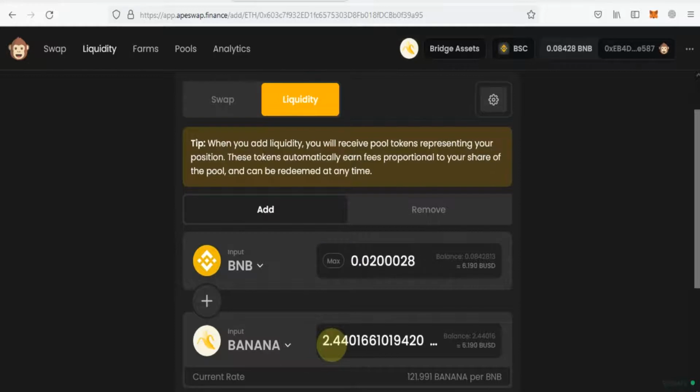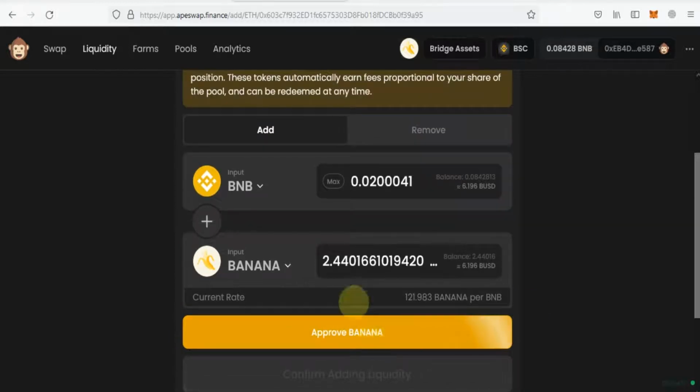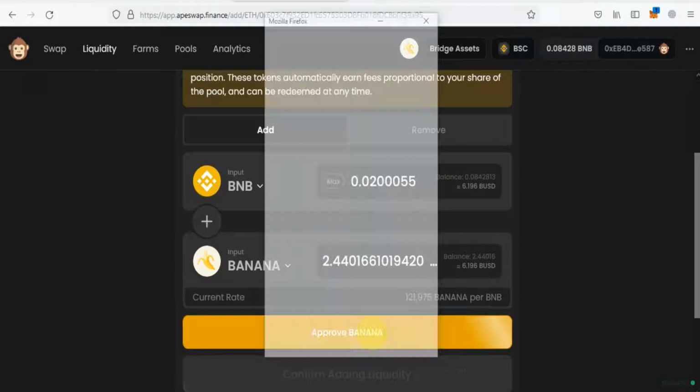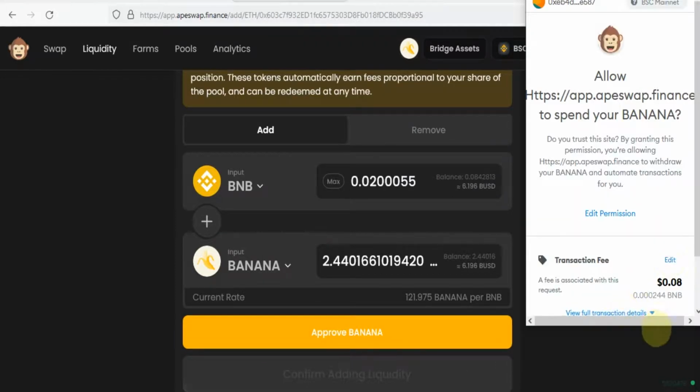Here I will select maximum because I have 0.02 worth of bananas and I want to farm in the bananas and BNB pool. So first of all we will make a pool. After that we will put this pool into farming. So I have 2.44 worth of BNB and 0.02 BNB will be held and 2.44 of my banana tokens will be held. After that I will approve my bananas for adding liquidity.